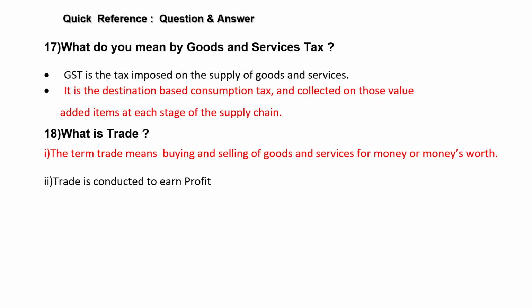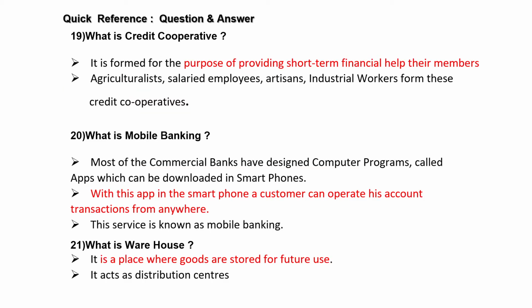And what is trade? The term trade means buying and selling of goods and services for money or money's worth, and it is conducted to earn profit. Next is, what is a credit cooperative? A credit cooperative is formed for the purpose of providing financial help to their members. For example, it is formed by agriculturalists, salaried employees, artisans, and industrial workers, and so on.